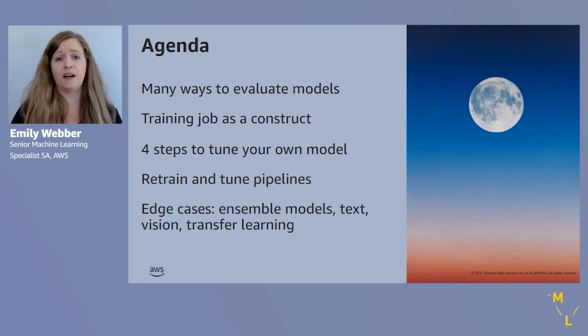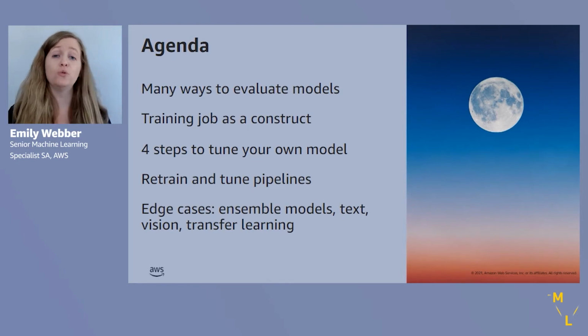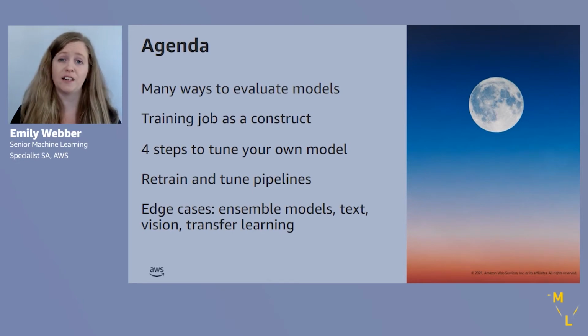Once we've identified how to train a model on Amazon SageMaker on the AWS cloud, we're going to learn about a 4-step process to tune our own models. So how to take our own machine learning models, again, be those TensorFlow, Scikit-learn, XGBoost, MXNet, PyTorch models, and tune those using SageMaker automatic model tuning. And then we'll look at some retrain and tune pipelines.